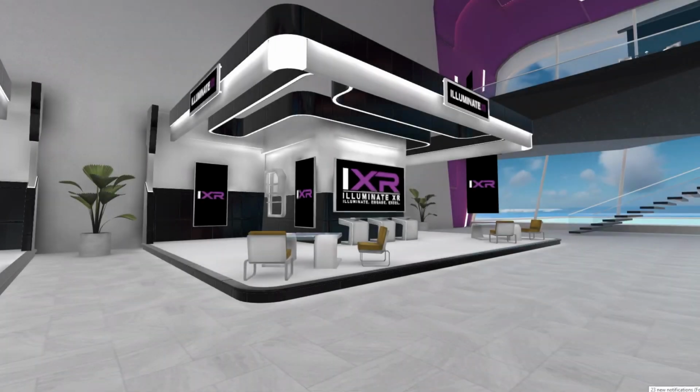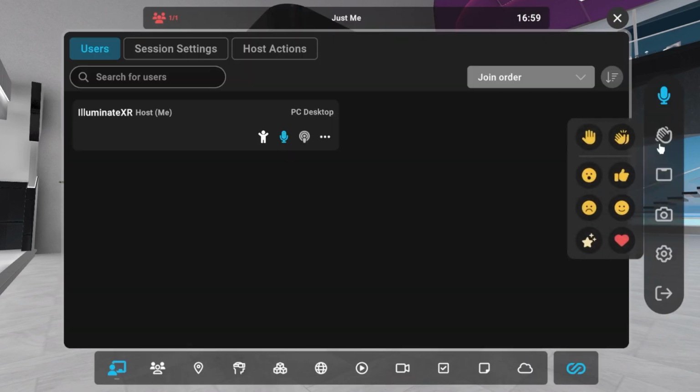In this video, we're going to cover how to turn off the clapping sound effect in Engage. There are two ways to clap in Engage. In VR, if you mime clapping with your controllers, a sound effect will play to mimic clapping. The second way is to use the emoji options in your menu.